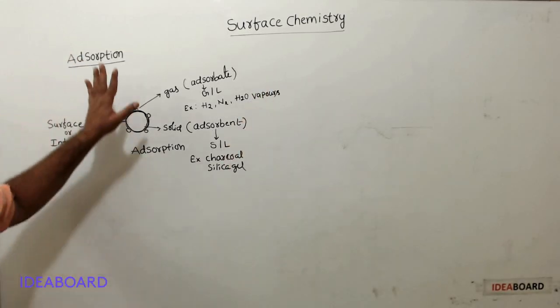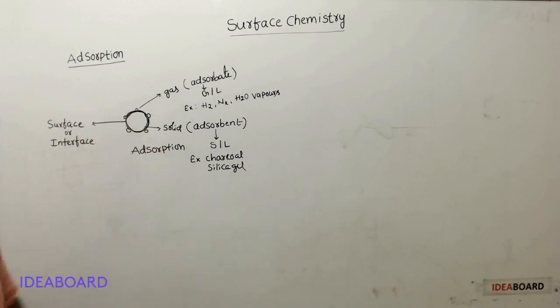Now we will see the exact definition of adsorption.